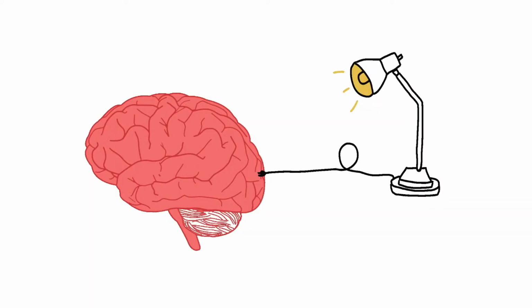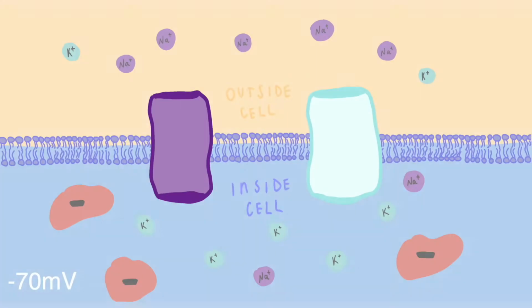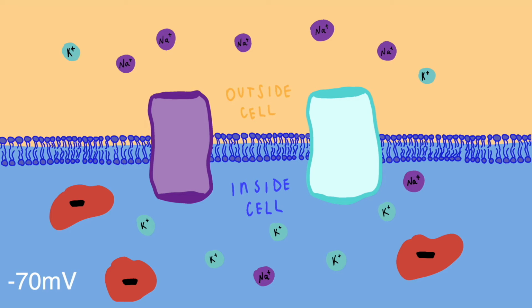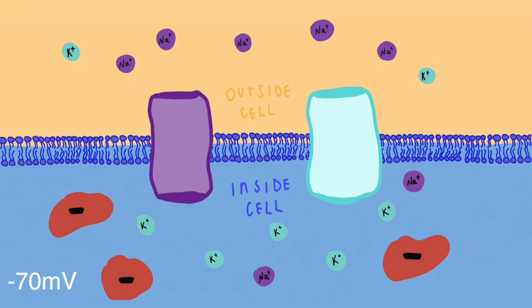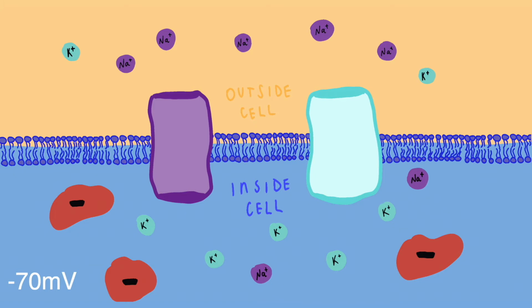How is it possible for electricity to be generated in our bodies, though? Well, a neuron starts with an electrical potential of negative 70 millivolts, meaning there's a difference in charge between the outside and inside of the cell. Inside of the neuron, we'll find lots of potassium ions, negatively charged proteins, and some sodium ions. Outside of the neuron, there are mostly sodium and some potassium ions.